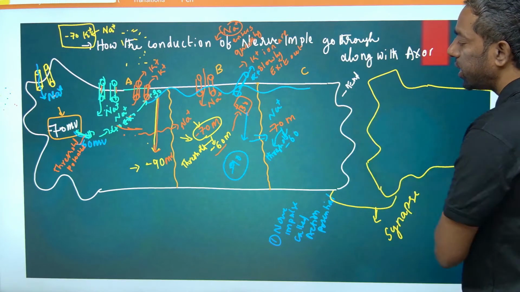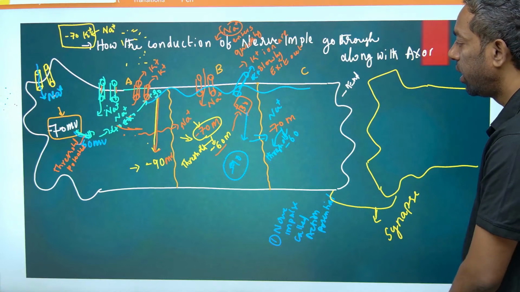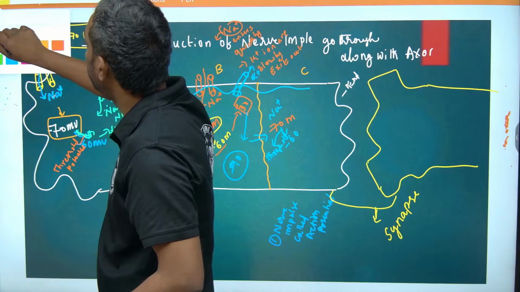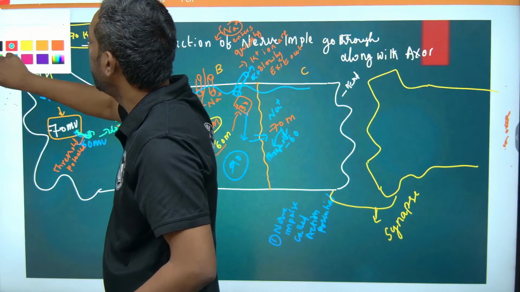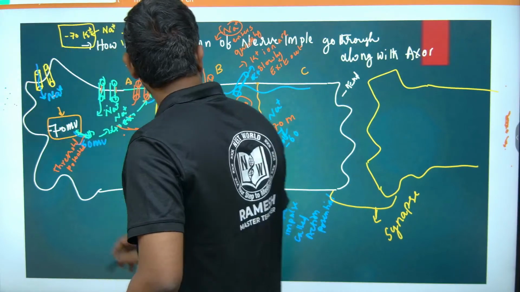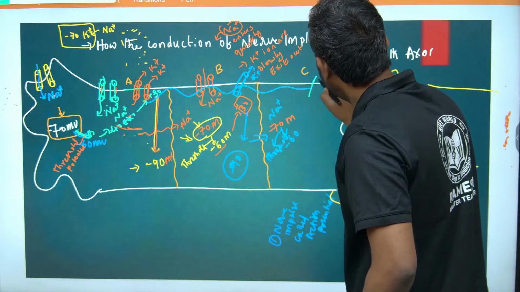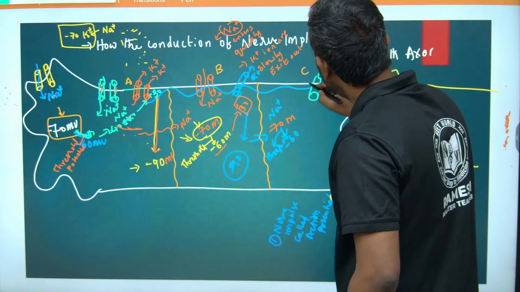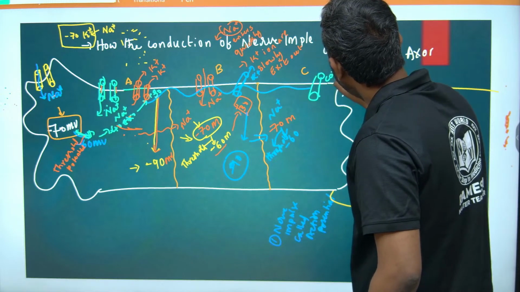So in the C segment, at the axon end, there is a calcium gated channel, meaning a ligand gated channel, a chemical gated channel.